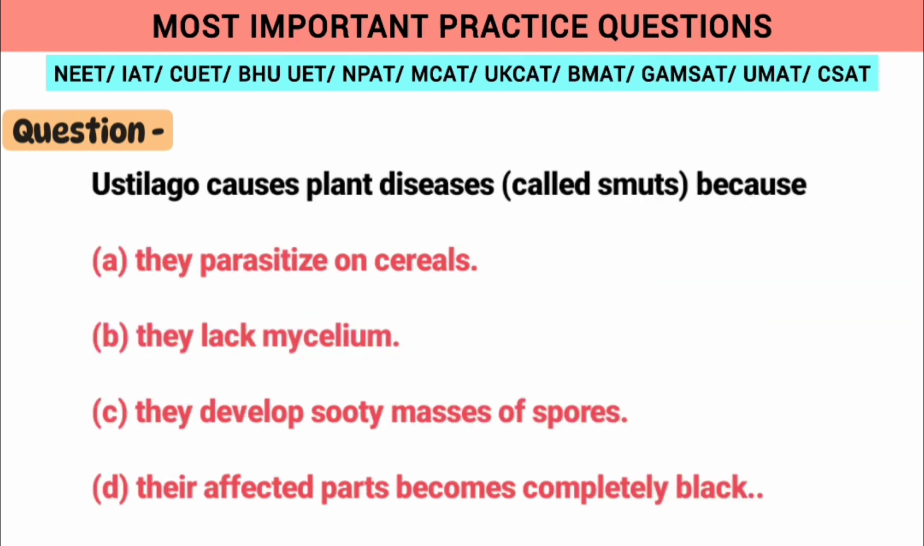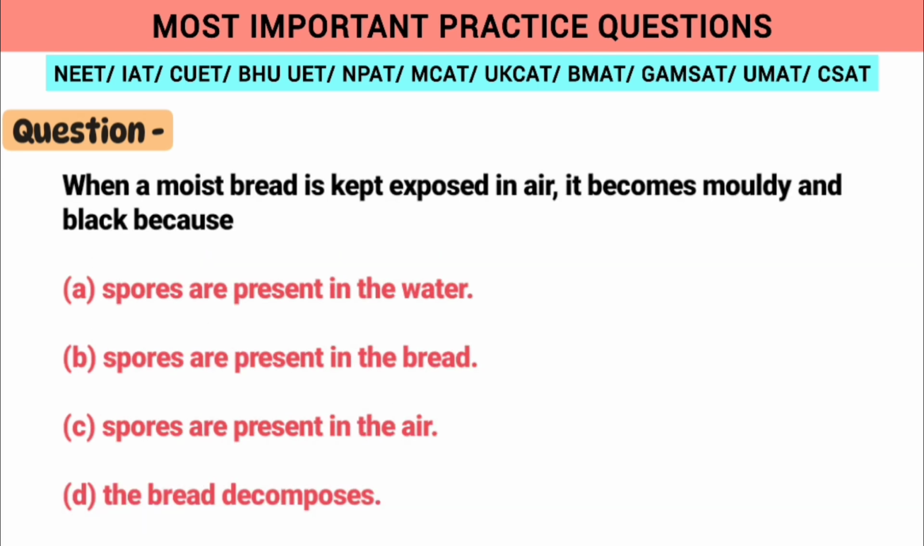Moving on to the next question, Ustilago causes plant disease called smuts because, as we know, their affected parts become completely black, so option D is the correct answer for the same. Now the next question is, when a moist bread is kept exposed in air, it becomes moldy and black because spores are present in the bread, which causes the same.